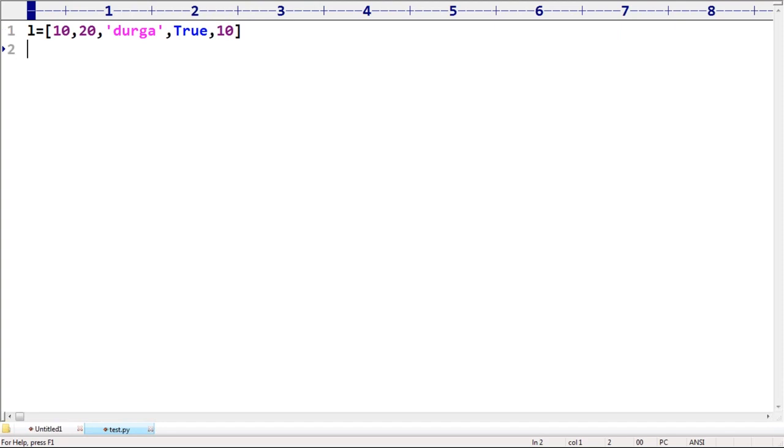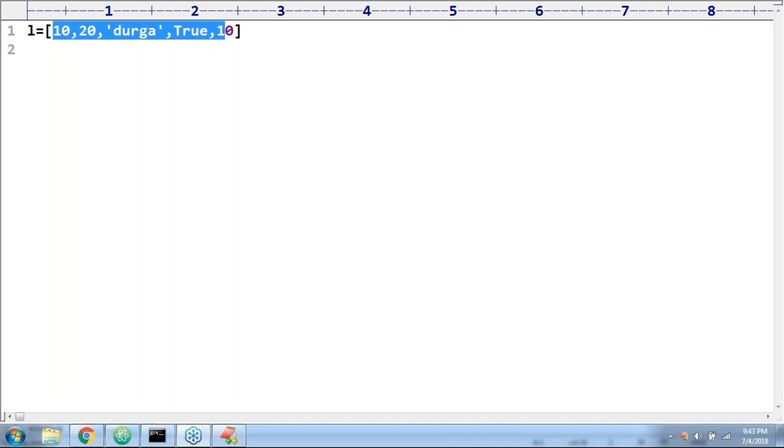Now 100% this code itself is valid, sir. Here duplicates are allowed and heterogeneous objects are allowed, no problem at all. Happily we can add different types of objects also. Can we store heterogeneous objects in a list? Sir, heterogeneous objects are allowed, no problem at all.